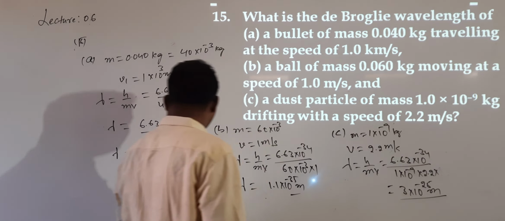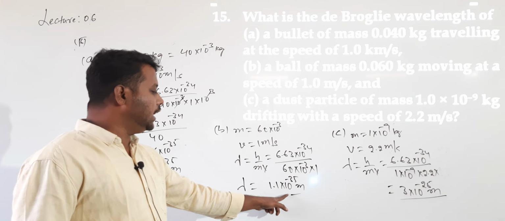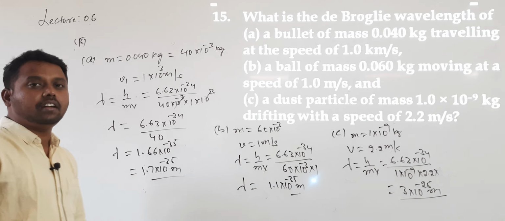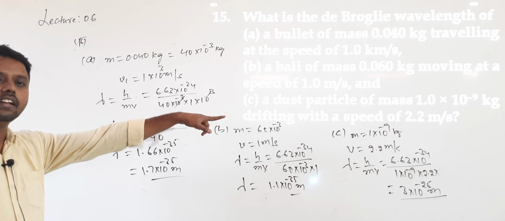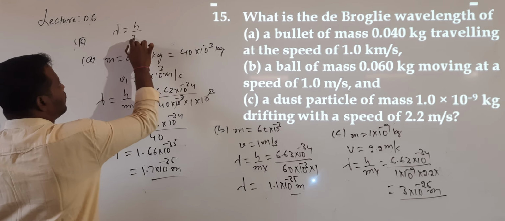So see the lambda values here: 1.7 into 10 to the power of minus 35, 1.1 into 10 to the power of minus 35, 3 into 10 to the power of minus 25. Which lambda value is greater? The third one. So what is the formula for lambda? Lambda value is h divided by mv.